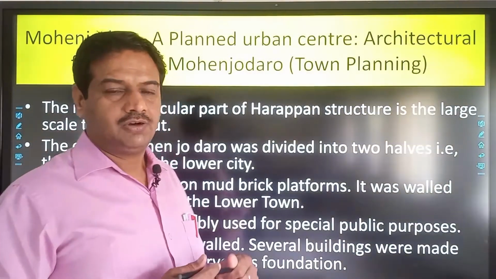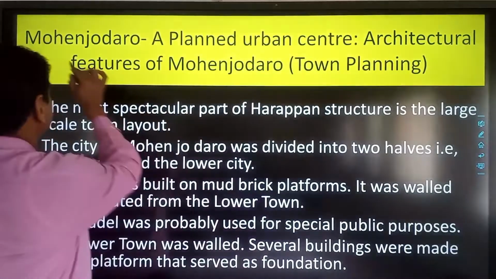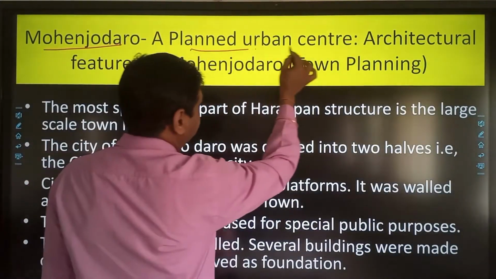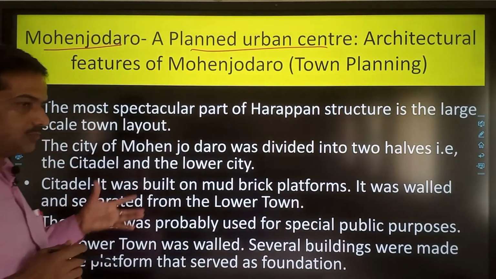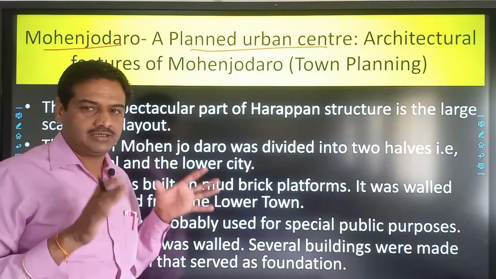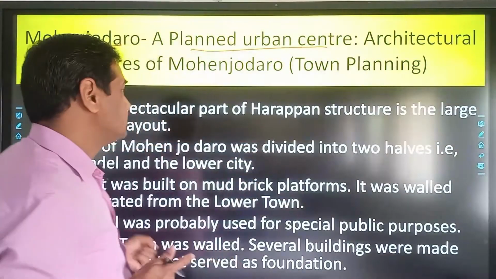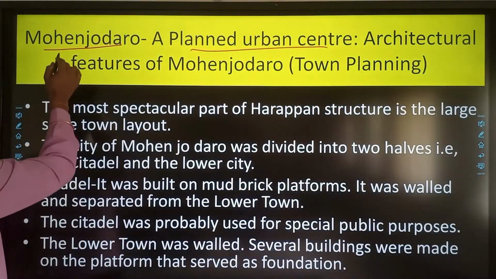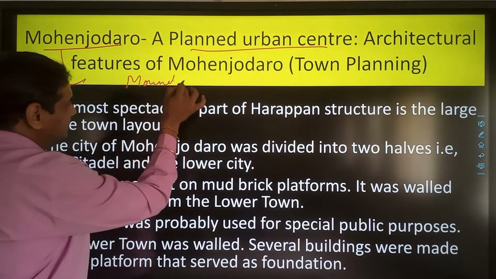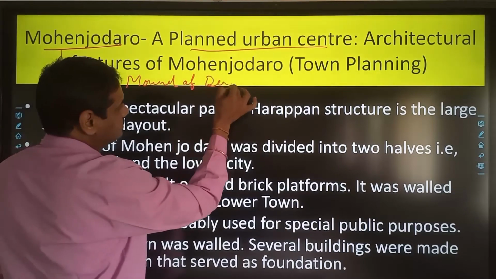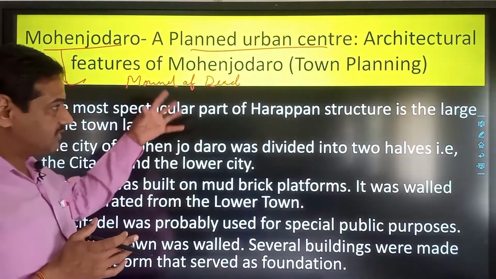Now we will discuss a major site of Harappan civilization, and its name is Mohenjo-daro. This is a planned urban center, and it lies in the southern part of Pakistan, especially in the state of Sindh, just above Karachi. The literal meaning of Mohenjo-daro is mound of the dead, meaning the mound of dead people, because a lot of skeletons have been recovered from this place.